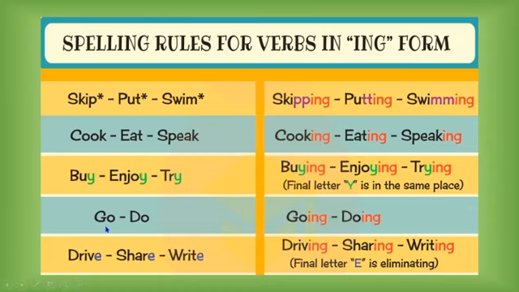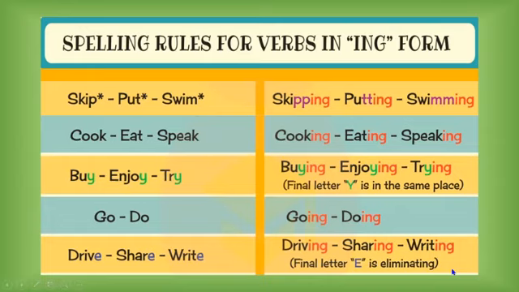Now, the next one, if your verb ends with the vowel o, for example, go or do, you have to add just ing: go, going, or do, doing. And if your verb ends in the vowel e, for example, drive, share, or write, you have to delete the last e and add ing. Drive, driving, share, sharing, or write, writing. The final letter e is eliminated.